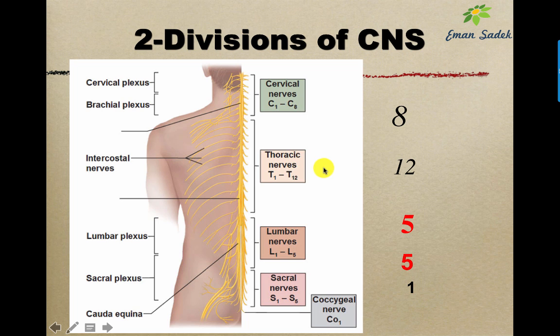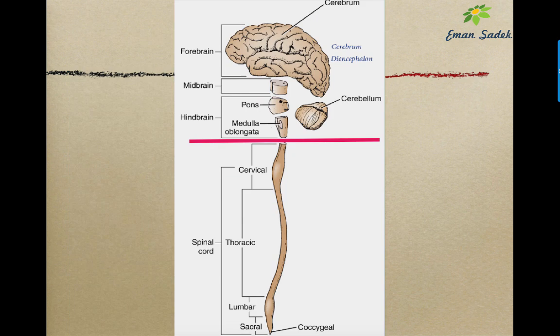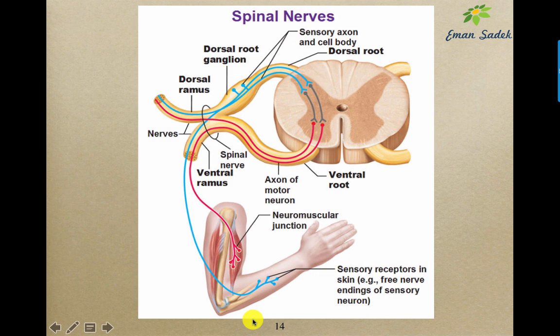And the spinal cord is formed of segments which are 8 cervical, 12 thoracic, 5 lumbar, 5 sacral, and 1 coccygeal, forming a total of 31 segments. From these segments, the spinal nerves arise. So we have the cerebral hemispheres with the diencephalon, cerebellar hemispheres, the midbrain, pons, medulla. These will form the brain. And the cervical, thoracic, lumbar, sacral, and coccygeal will form the spinal cord.